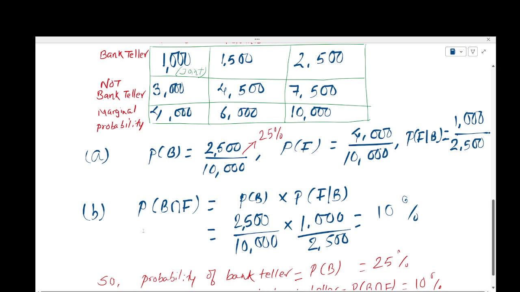So the formula for probability of B intersection F equals probability of bank teller times probability of being feminist given she is a bank teller. All right. So probability of being bank teller is 2,500 over 10,000, times probability of being feminist given she is a bank teller.